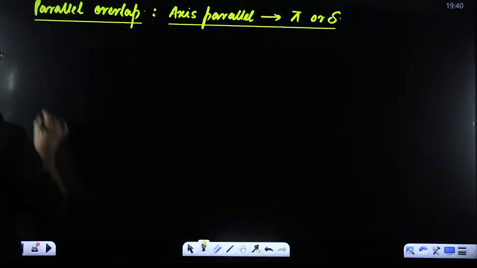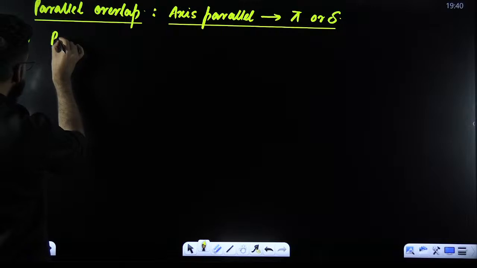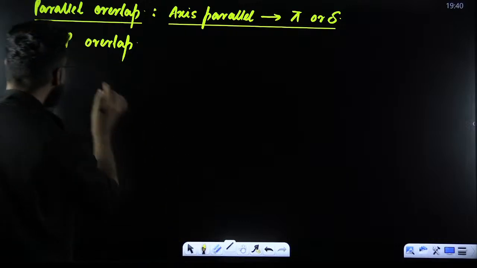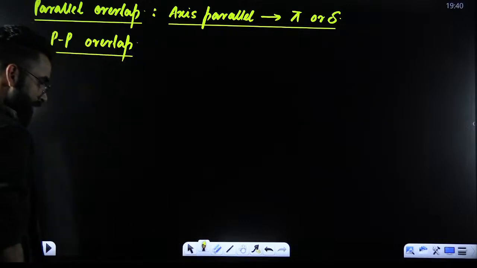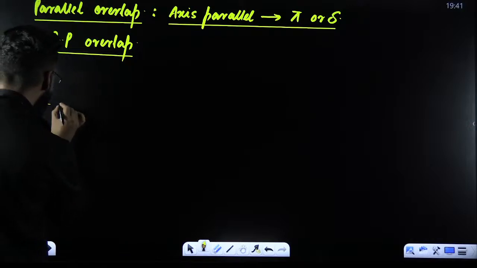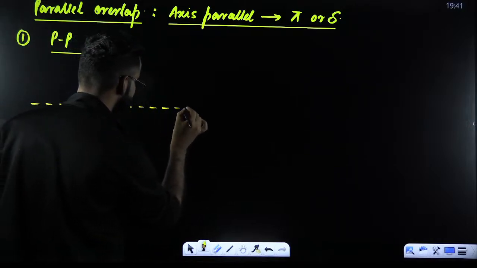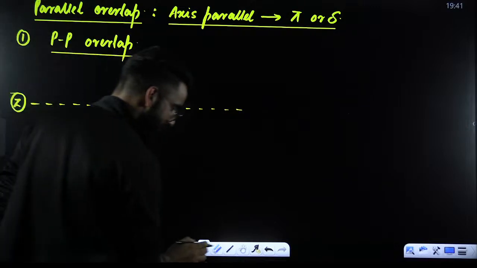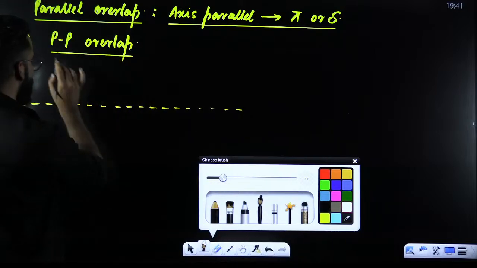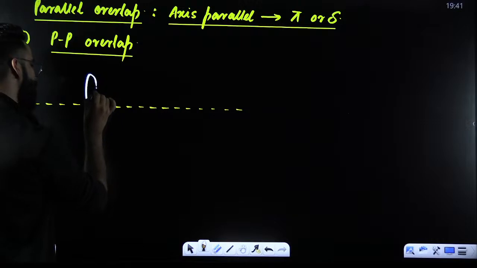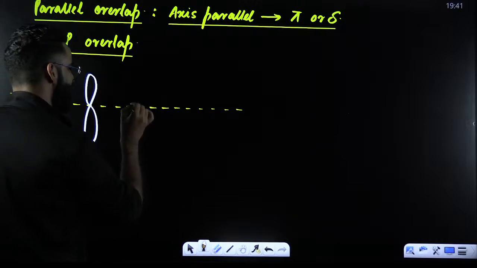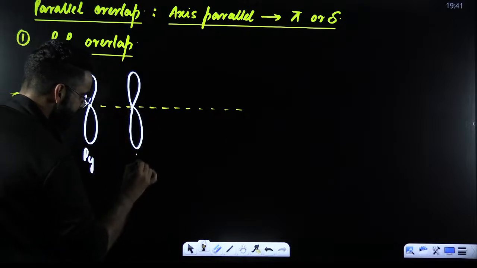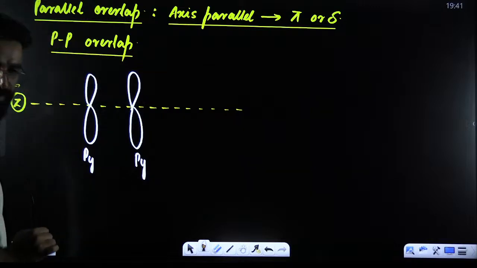My dear students, the first type of parallel overlapping which I'm teaching you over here will be called PP parallel overlap. Now, what happens in this PP parallel overlap? Try to understand. Consider this as your internuclear axis, and internuclear axis is generally taken as Z axis. So this is your Z axis, right? Let's say I have to show PP parallel overlap. Let's say this is the p orbital of one atom, and this is the p orbital of one more atom. If this is Z axis, call this as py, call this as py.